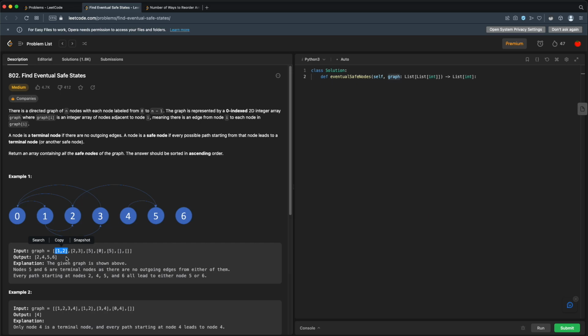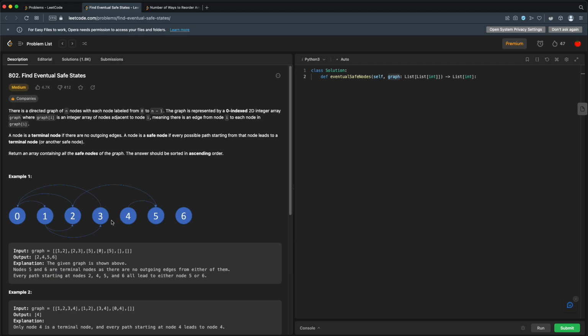So this 1 and 2. So our 0 node is connected to 1 and 2. A node is a terminal node if there are no outgoing edges. For example, node 6 or node 4. A node is a safe node if every possible path starting from that node leads to a terminal node or another safe node. Return an array containing all the safe nodes of the graph. The answer should be sorted in ascending order.